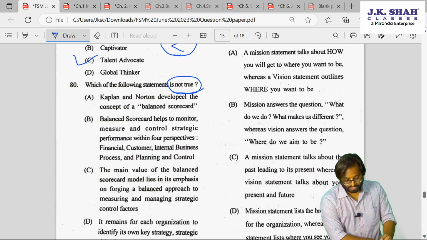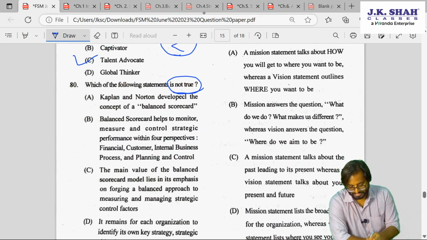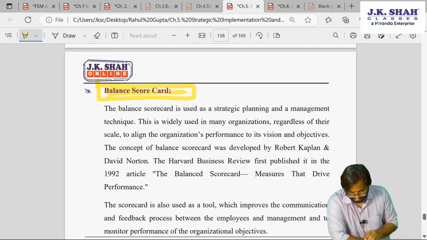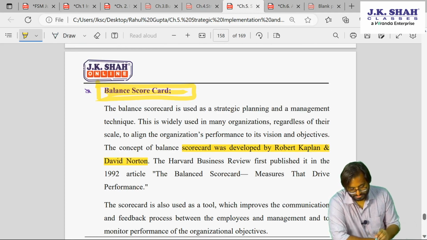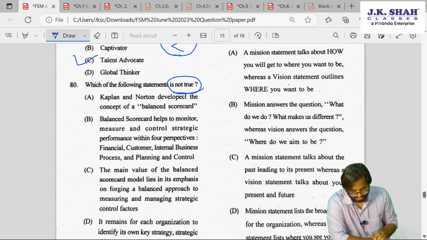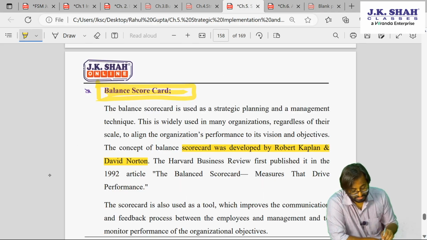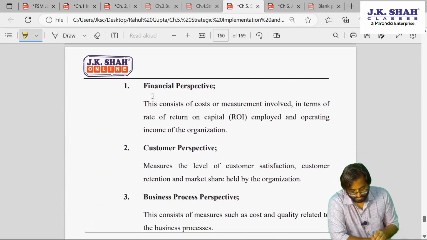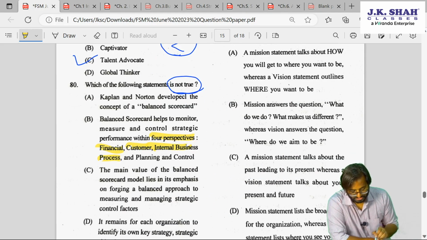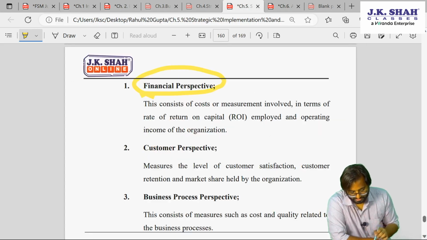See here, Kaplan and Norton developed the concept of balanced scorecard, developed by Robert Kaplan and David Norton. It helps to monitor, measure and control strategy from 4 perspectives. Which 4 perspectives are they talking about? Financial, customer, internal business process, planning and control. No. We have 4 perspectives as what? Financial was there. Is financial here? Yes. Then we have customer.